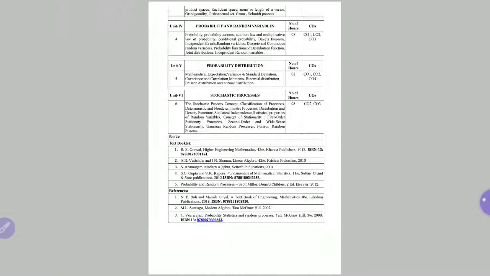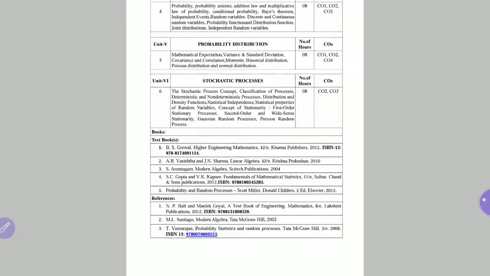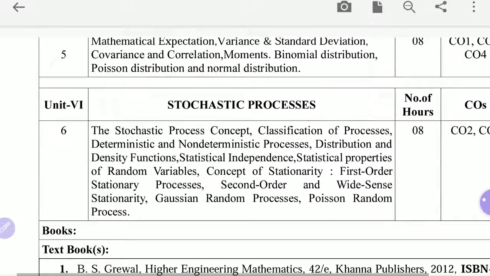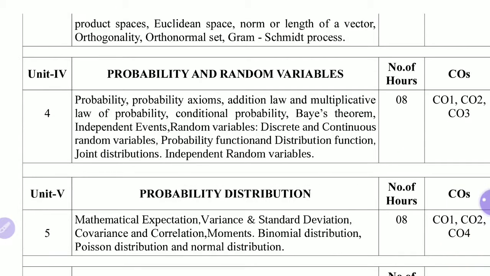Now after this, the next contents of unit number 3 are Euclidean space, norm or length of vector, orthogonality, orthonormal set, Gram-Schmidt process. Okay, so these are the contents of unit number 3. So all these things are part of linear algebra.